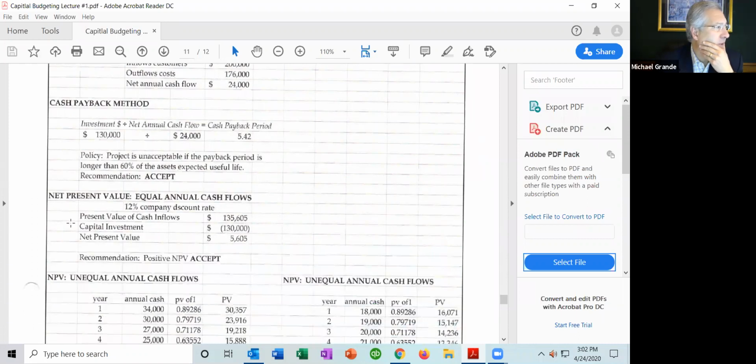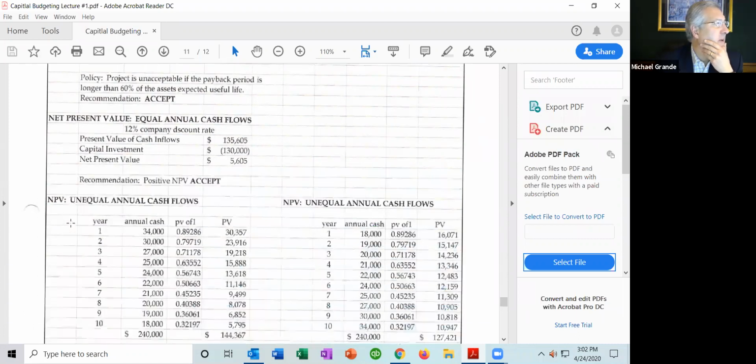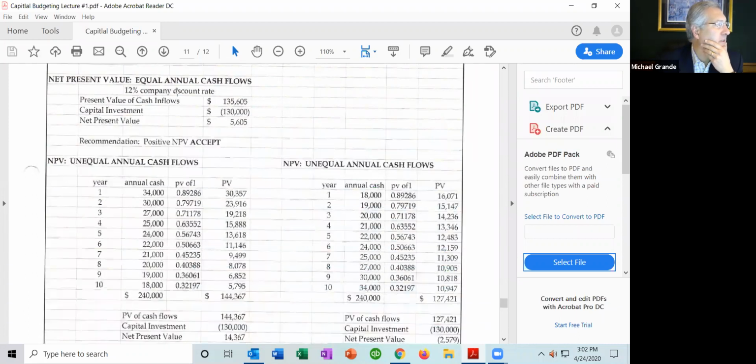But here now we're looking at Stewart Shipping. We're more concerned, again, please try to follow my cursor here, with the net present value when there are equal annual cash flows. Again, the company's discount rate is 12%.